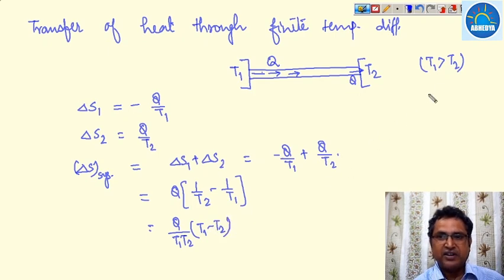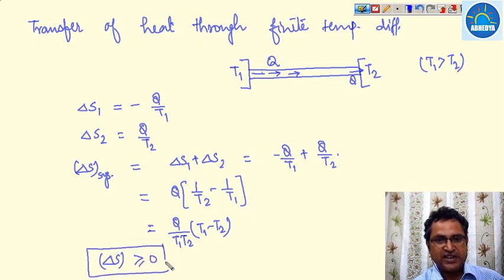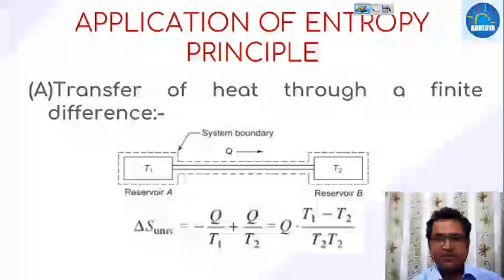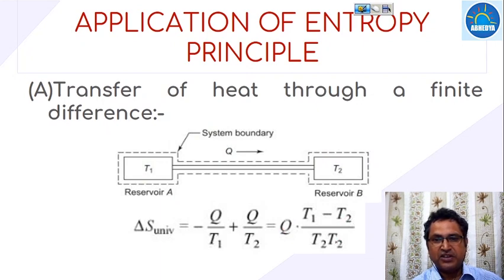And since we have already assumed that T1 is greater than T2, this number will be a positive number. So delta S will always be greater than or equal to 0, which satisfies the principle of increase of entropy. So this is on the basis of the principle of increase of entropy.